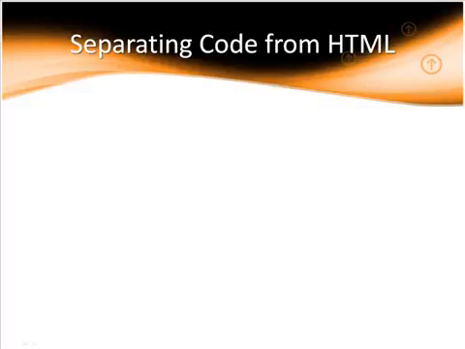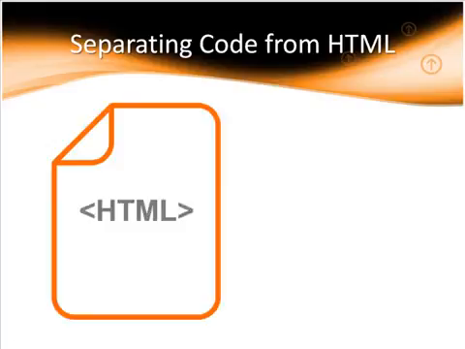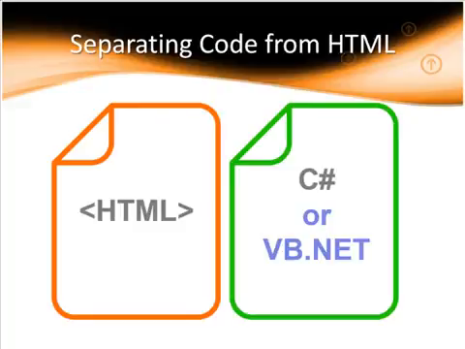One of the main things to be concerned with in ASP.NET is how code is separated from HTML. This is different from other languages such as classic ASP or PHP. There will be two files. One file will have all of our HTML markup in it, and it has a .aspx extension. And there will be an associated code file which will include all of our C# or VB.NET code that interacts with the page.